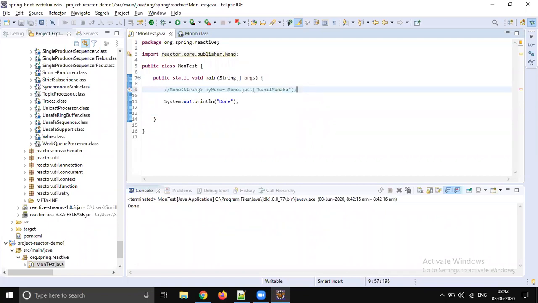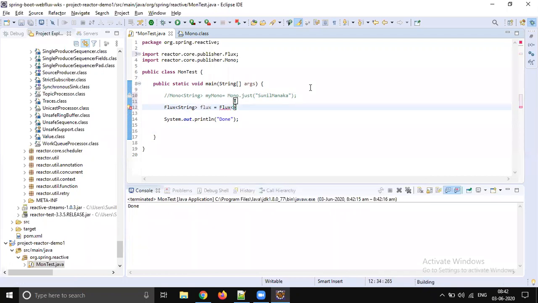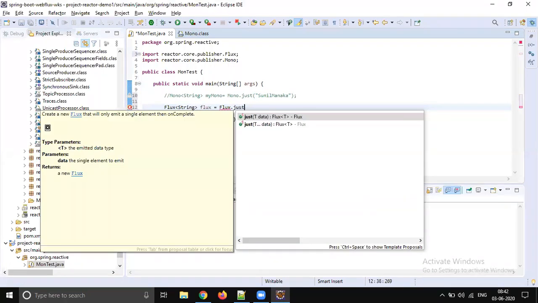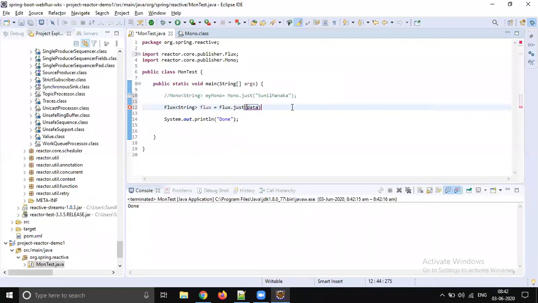The same concept is applicable for Flux also. So Flux of String, we can store 0 or n number of data. Flux equals Flux, and we are going to store the data of type String. The T can be anything, can be an integer, a string, a char, so you can store any data. So you can say Java, then String. This is what we learned: we started with Java, then we jumped into Spring, then we learned Spring Boot.